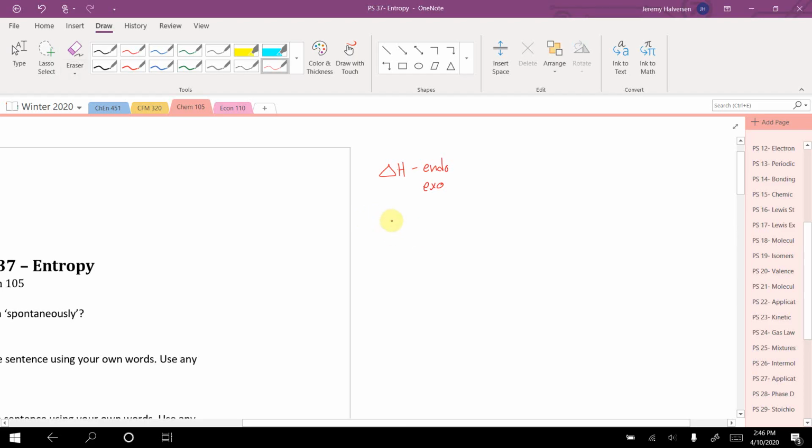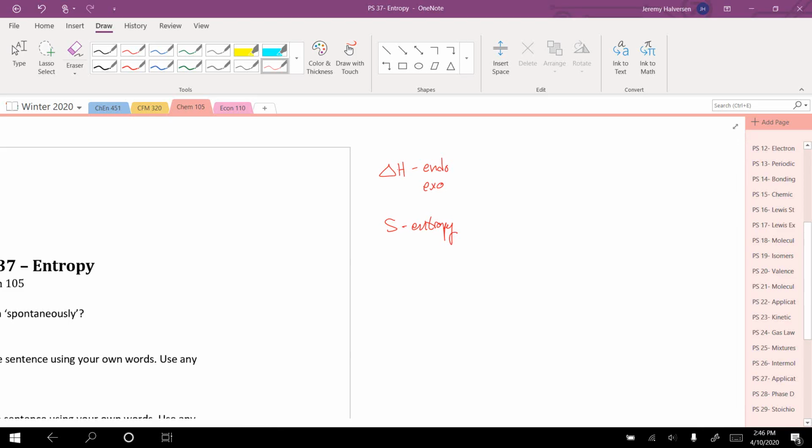Okay, so entropy. Entropy is generally thought of as the amount of energy dispersion in a system. How well is energy being spread out or dispersed in the system? A lot of people like to think of it as how much disorder there is. Things with more disorder have more entropy.